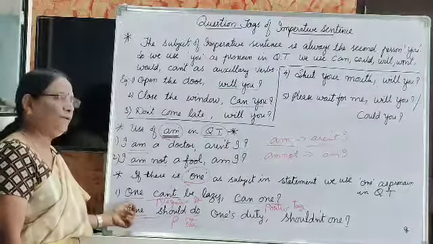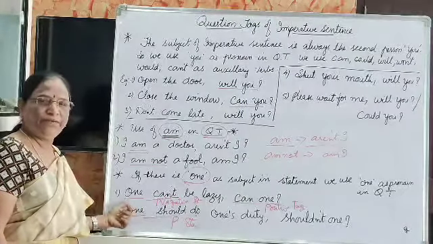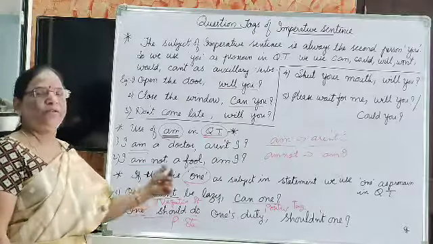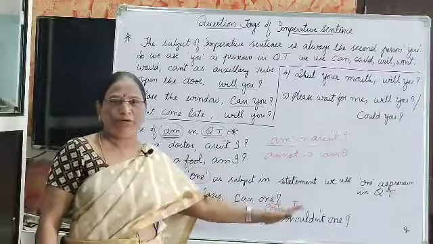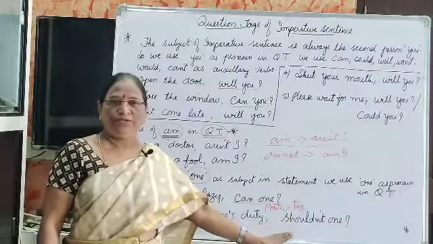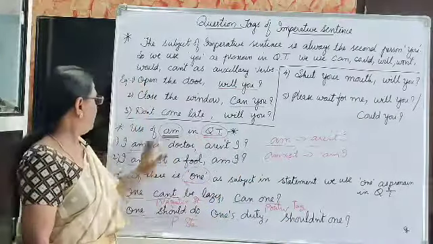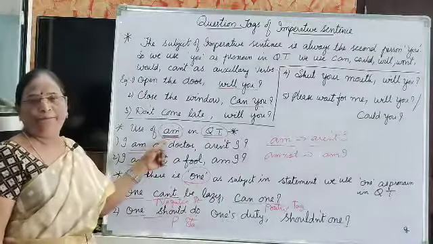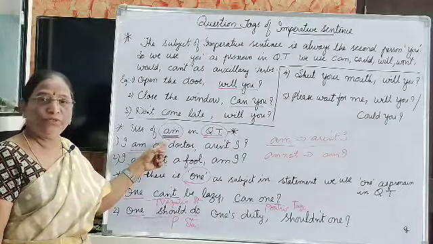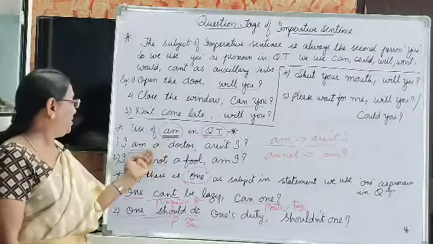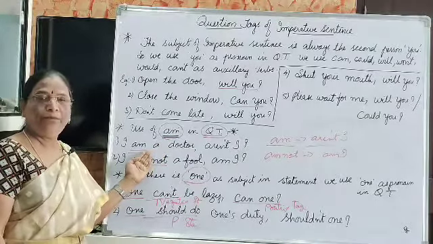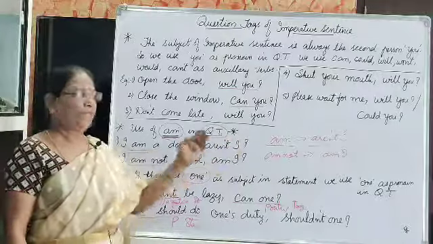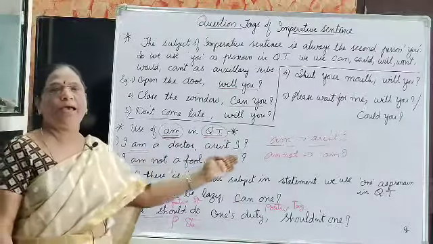If the subject is one in the statement, we have to use one as its pronoun in the question tag. That's all. When you see a statement with am, you should concentrate: positive takes aren't I and negative takes am I.